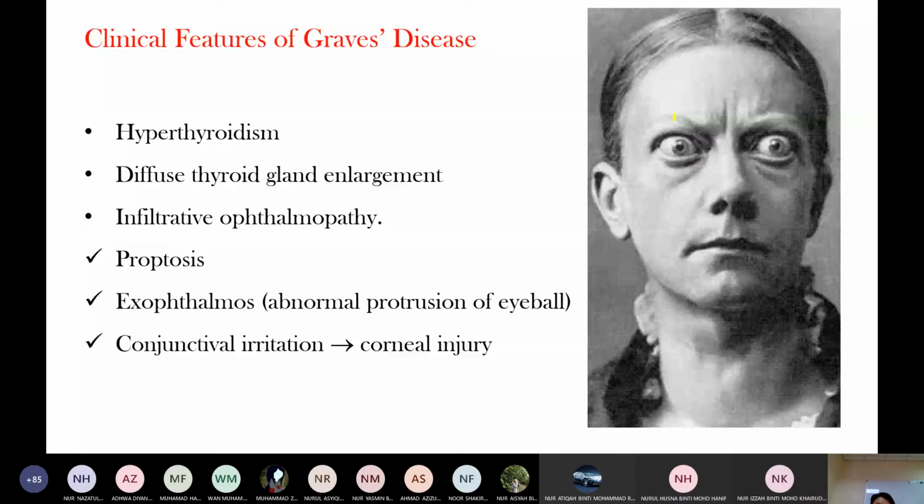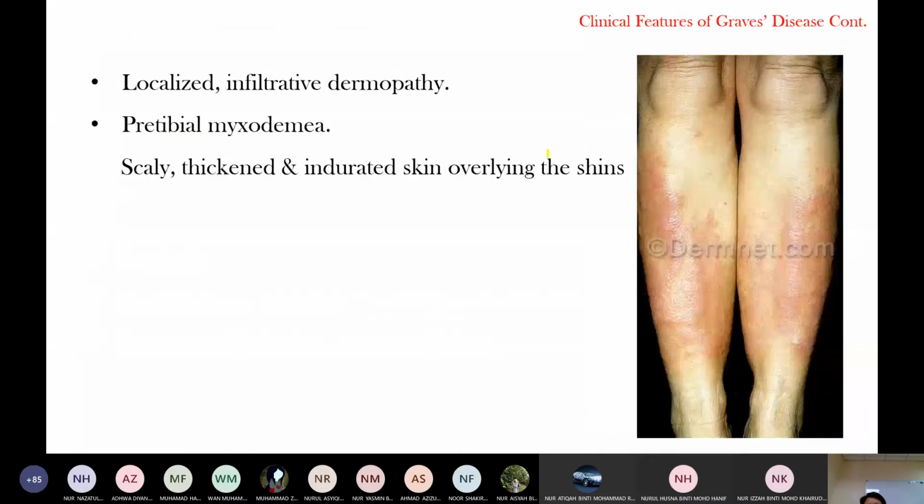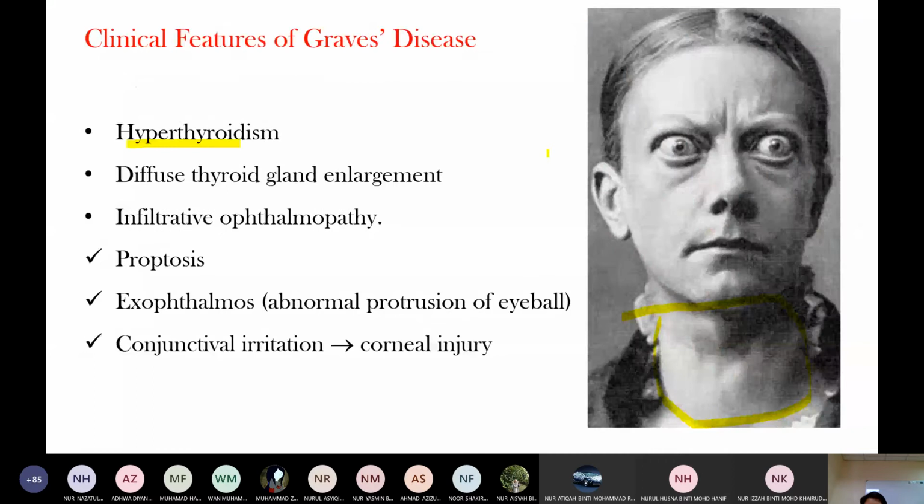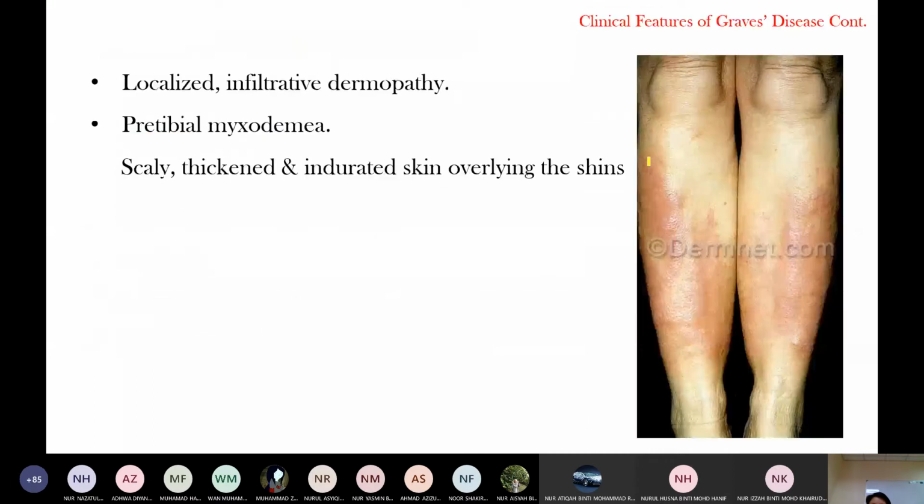Because of this thyroid antibody, Graves' disease patients have signs and symptoms of hyperthyroidism that we discussed just now. And here, do you notice thyroid gland enlargement? And then the important ones are ophthalmopathy and dermopathy. So the clinical features of Graves' disease are signs and symptoms of hyperthyroidism, thyroid gland enlargement, ophthalmopathy, and dermopathy. Dermopathy is also known as pretibial myxedema because of extracellular matrix accumulation.